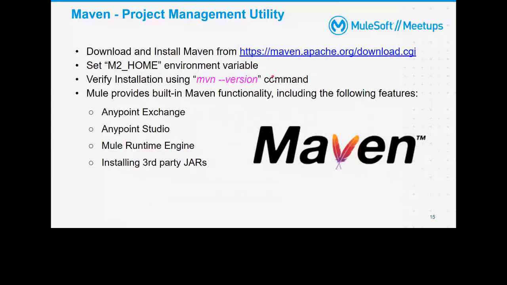As I said, Maven is a dependency tool. Another way we can say it is a project management utility, so it helps implement and enhance your project development. How does it enhance? Basically, it gives you built-in functionality. In Anypoint Exchange, if you upload your REST API there, it automatically generates the Maven dependencies.